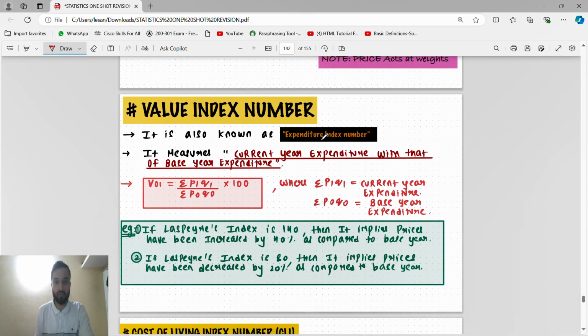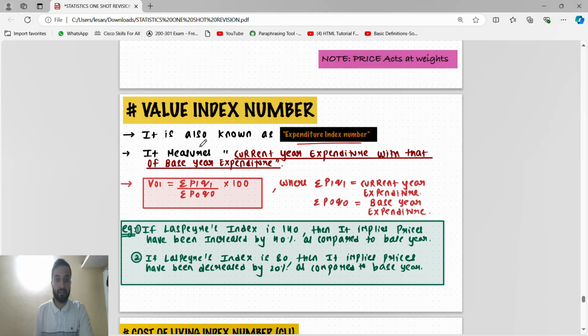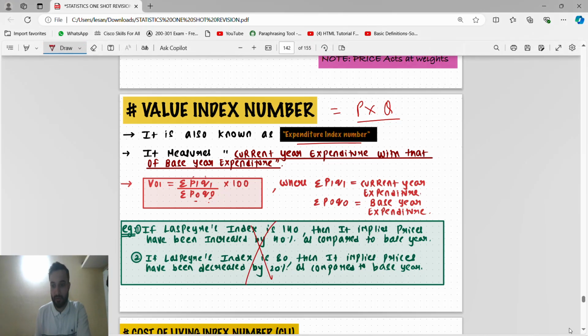Value index number, it is also known as expenditure index number. Remember the thing. Value index number is very important. Current year expenditure with that of base year expenditure. So P1 Q1 by P0 Q0. So value is what? Value is price into quantity. So summation of price of current year into quantity of current year divided by summation of price of previous year into quantity of previous year into 100. Okay, this is not there. Leave it off.